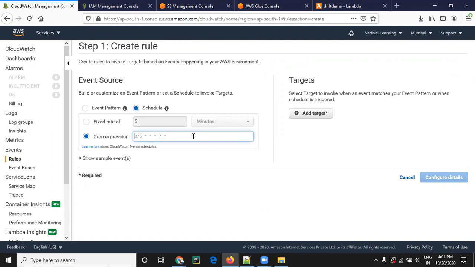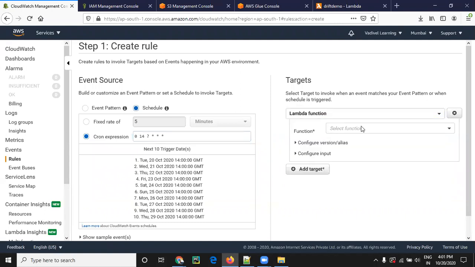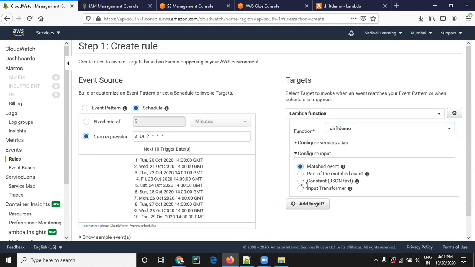Say, for example, if you want to run it at 2 o'clock GMT, put a question mark, then 3 star. No, star, star, 3 star. Yeah, see, it is saying 2 o'clock GMT, so it will run at 2 o'clock GMT. Then we have to select that lambda function here and configure the input, which for our lambda function is the stack name and role name. I can go to the lambda and copy and paste it here.